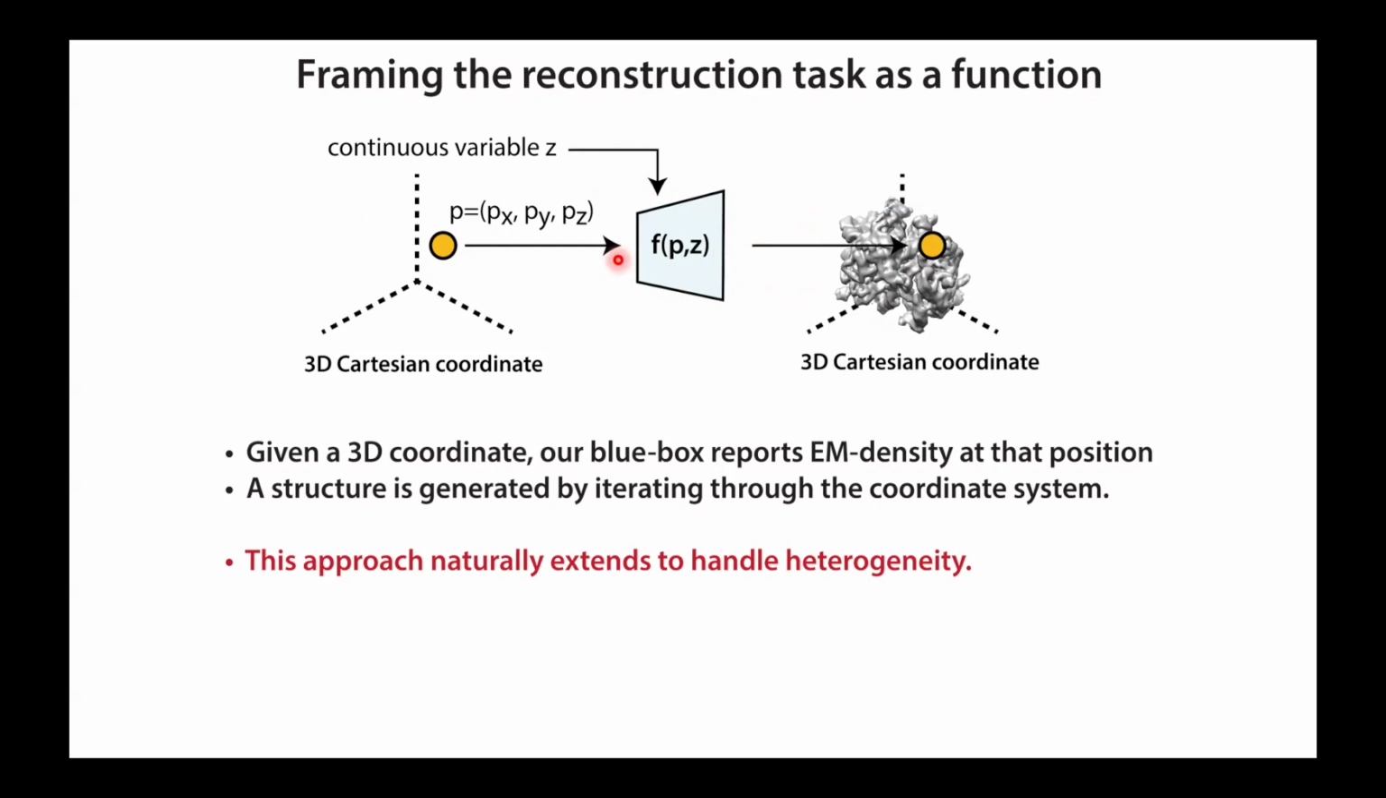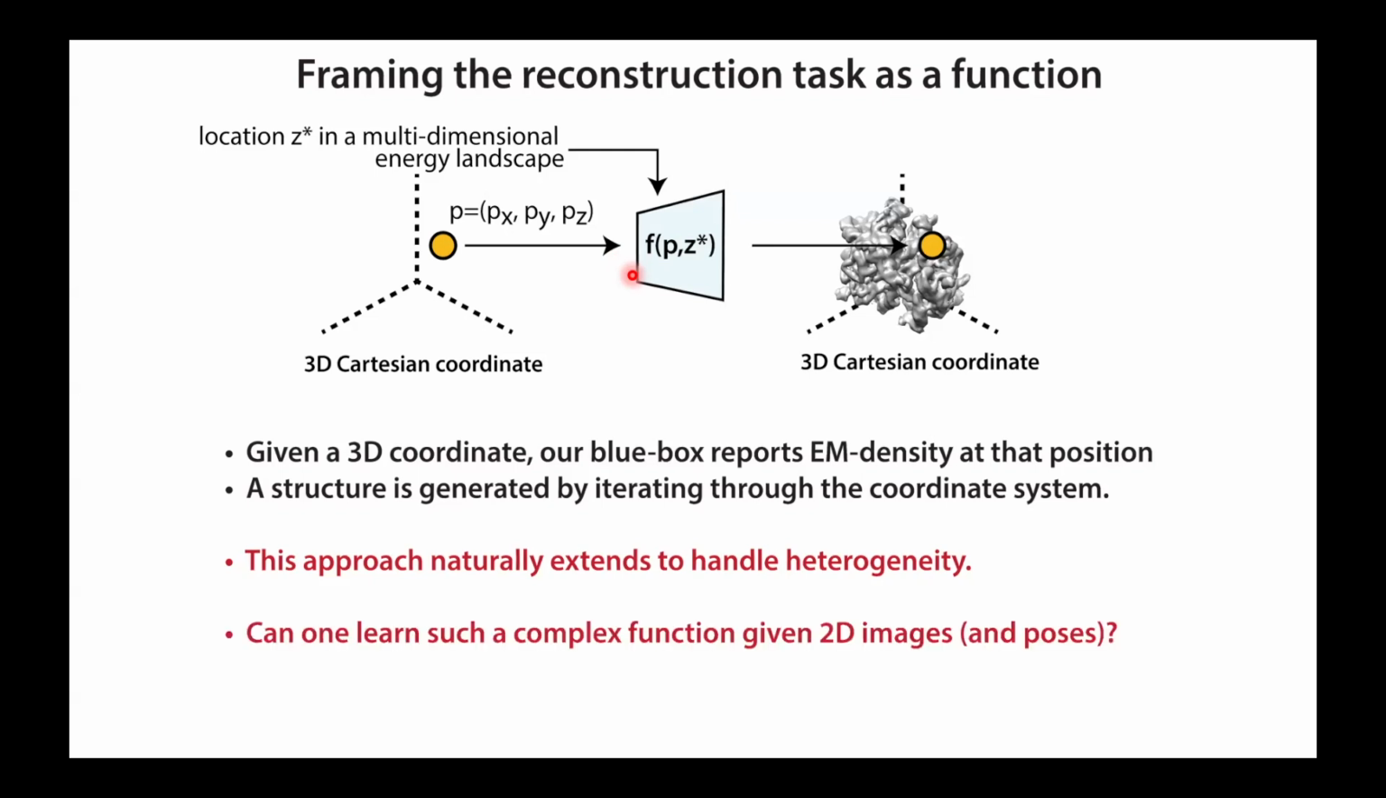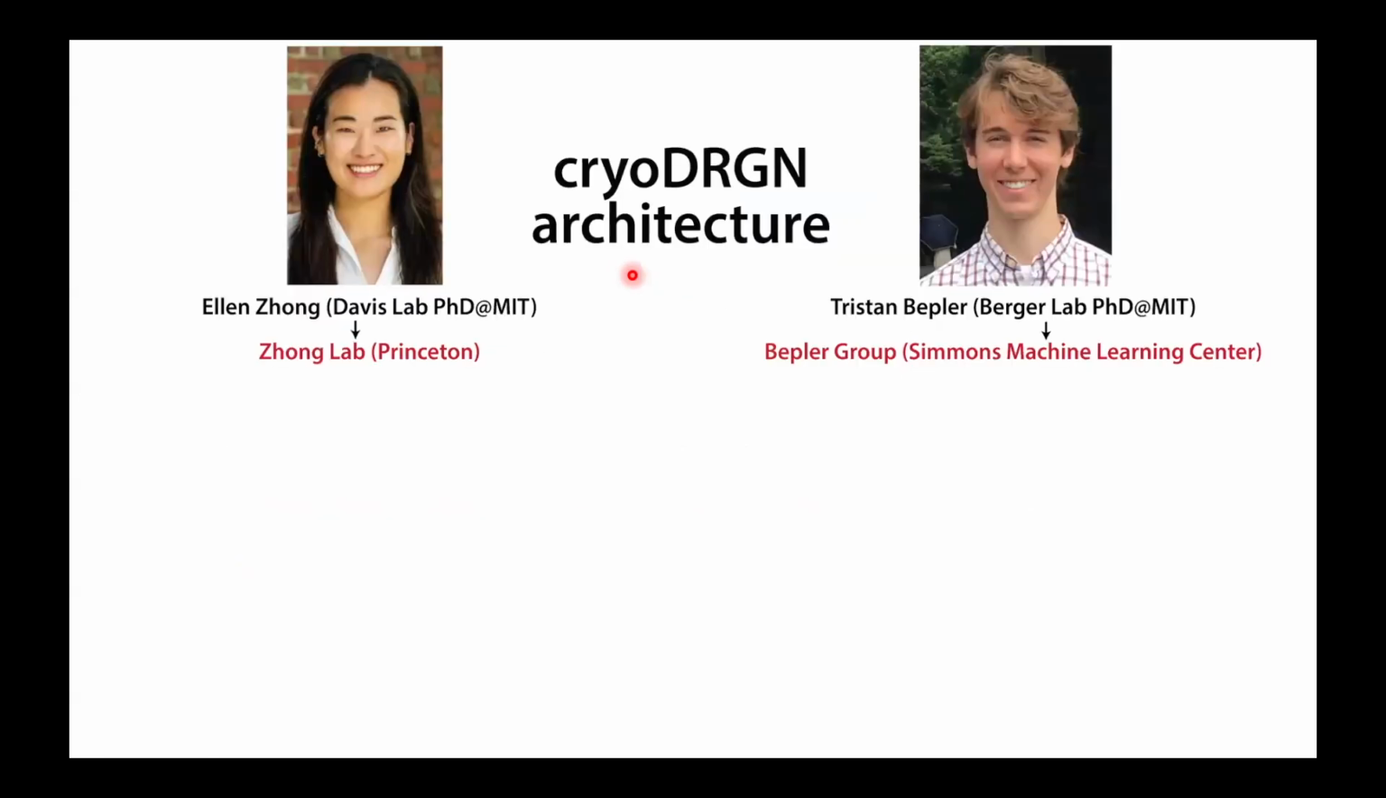And then, of course, the pie in the sky dream of this is that this function could learn to generate density maps as a function of where you are on some low-dimensional energy landscape. So the obvious question is, how could you learn such a mapping function given the underlying particle images? This was really the task that was laid out for Ellen Zhang, who was the first graduate student to join my lab. What resulted from her collaboration with Tristan Bepler and Bonnie Berger's group is what folks now know as CryoDRGN. Ellen, of course, has gone on and started her own lab at Princeton, where she's doing incredible work continuing to work on CryoDRGN.